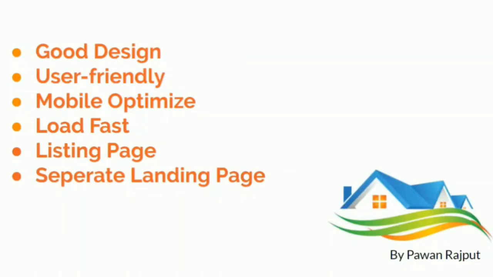If you have 3, 4 or 5 projects you can list them there, and whenever a new listing comes out, it goes there. And for whatever listings you have sold, you can make a separate page saying these are the listings I have sold so far. This will give you brand authority. Whenever people land on your website, they will see that you have sold a lot of property, so you can get clients also. That builds trust online.